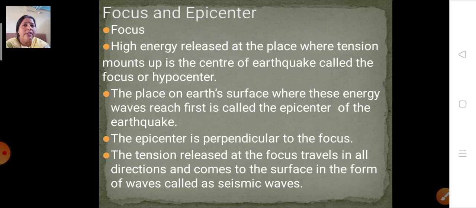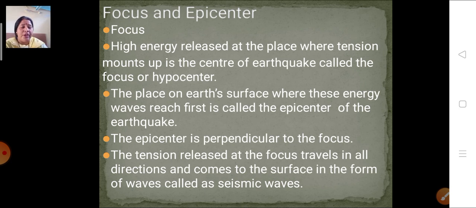Now let's learn in detail about the earthquake, from where actually this earthquake is originating. So firstly we'll see about the focus and the epicenter of the earthquake. Firstly we'll talk about the focus. What is a focus? The place where high energy is released, where tension mounts up, is the center of the earthquake, and this is called the focus or hypocenter.